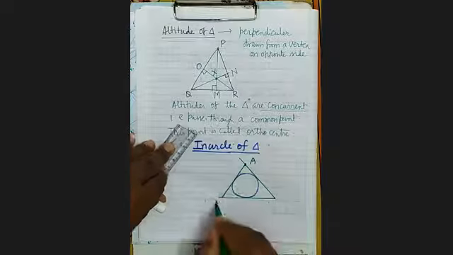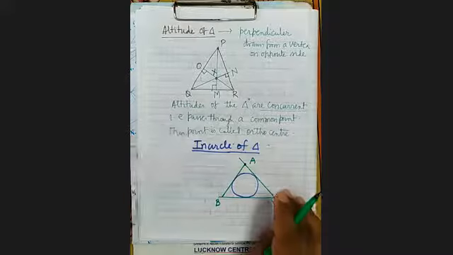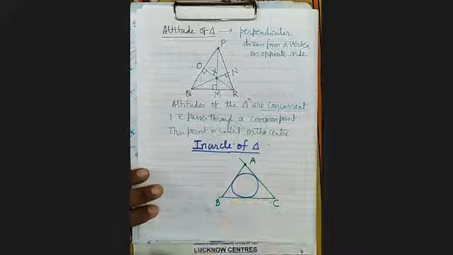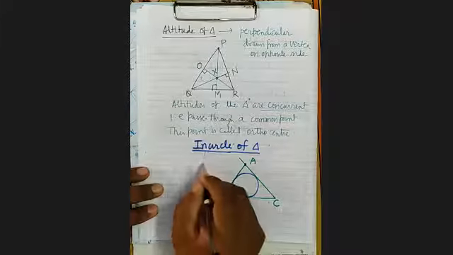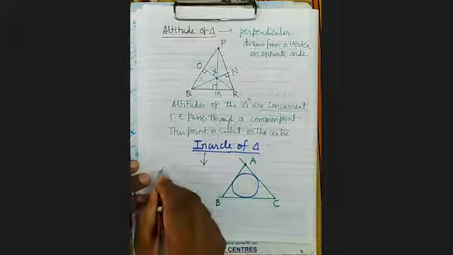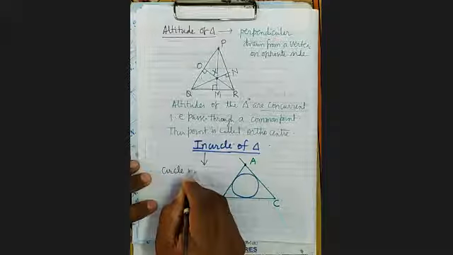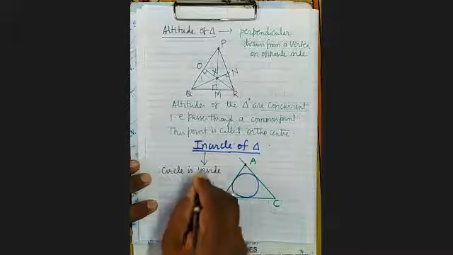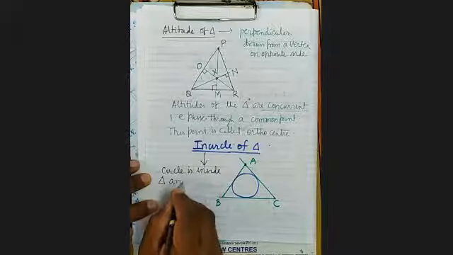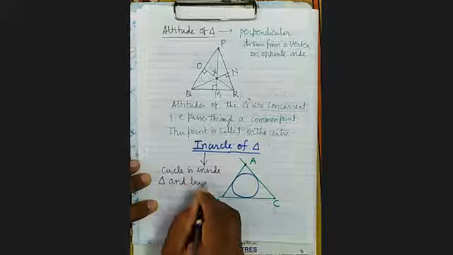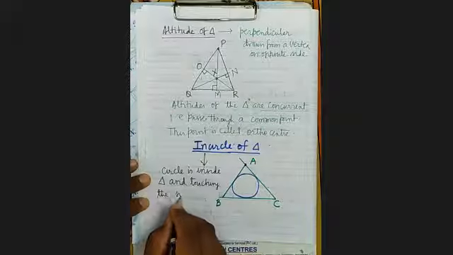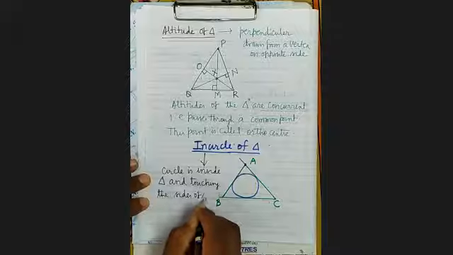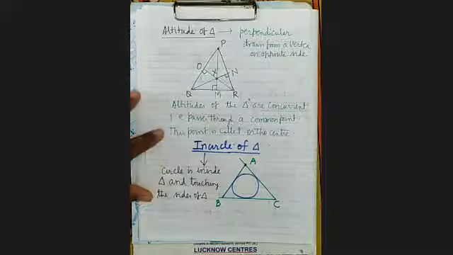You can name the vertices A, B, C. Circle is inside the triangle and touching the sides of triangle.